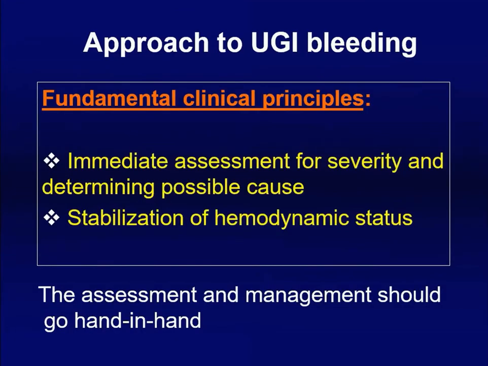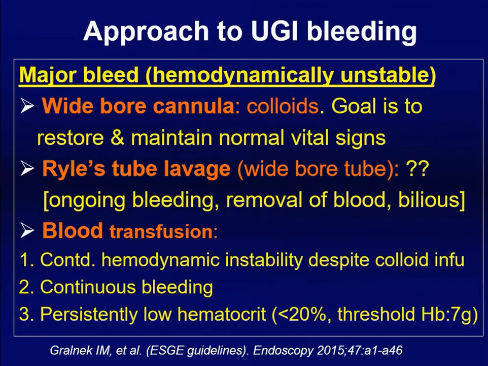Let's go to the approach. Fundamental clinical principle of managing GI bleed is immediate assessment for severity and the possible cause, which I have given you the clue how you can reach up to the level of syndromal diagnosis, and you start stabilizing the patient hemodynamically. Both should go hand in hand. You cannot wait taking detailed history and examination and wait for the patient to collapse. You need to start, if in a major bleed, a wide-bore cannula with colloid. Goal is to restore the hemodynamics.